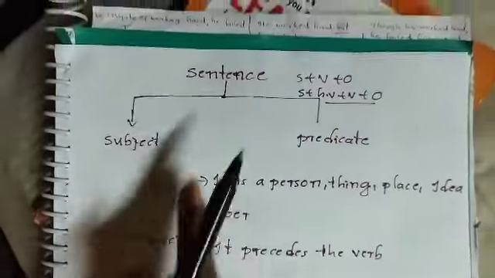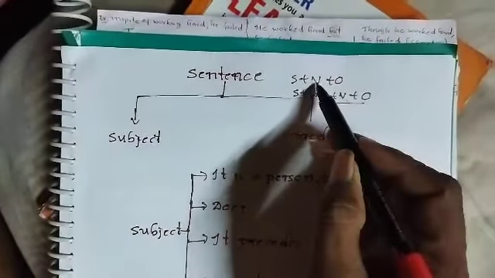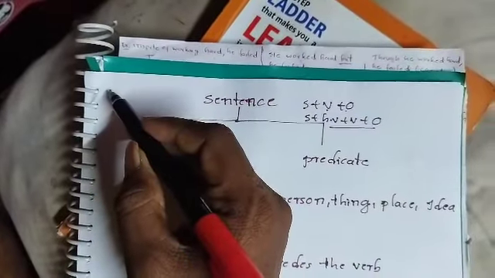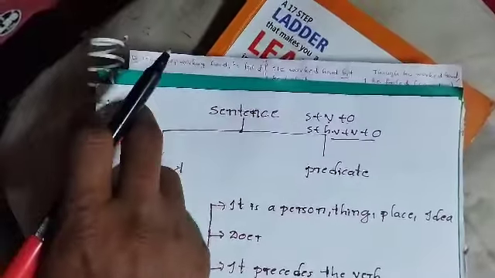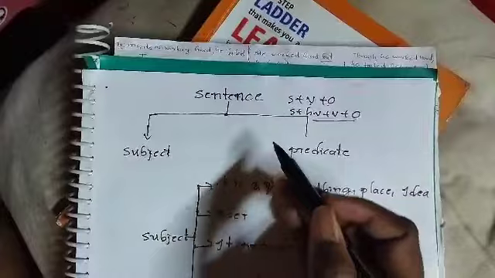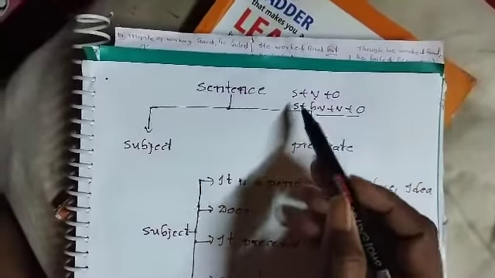So that is a sentence. A sentence has one subject, verb, object. Before we discuss the tenses and their types, we have to use sentences. In any sentence we will use one subject, verb, object. Here what will change?